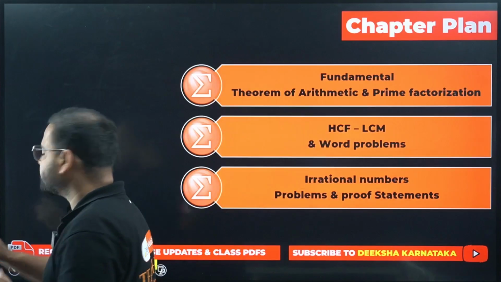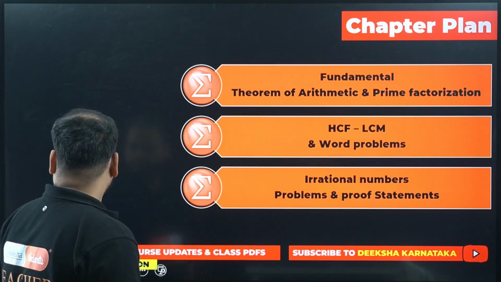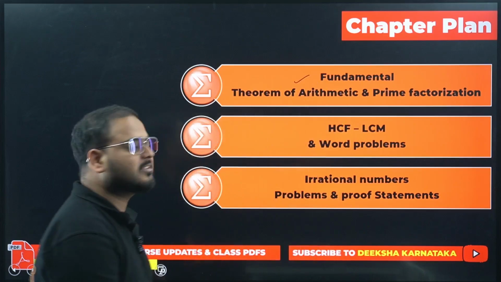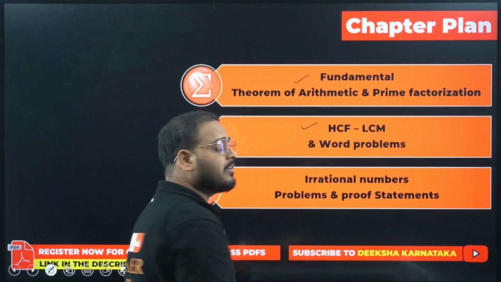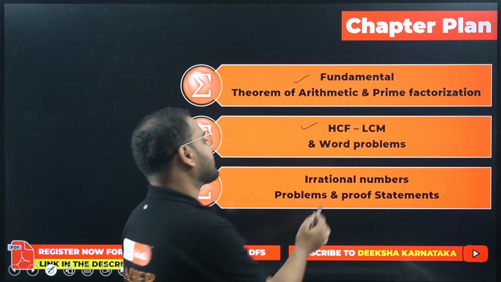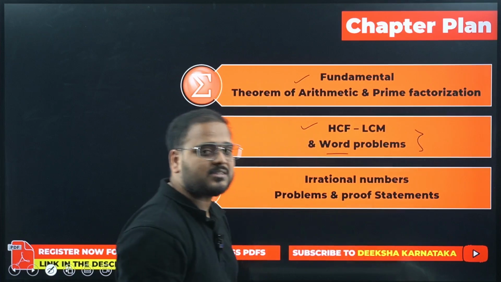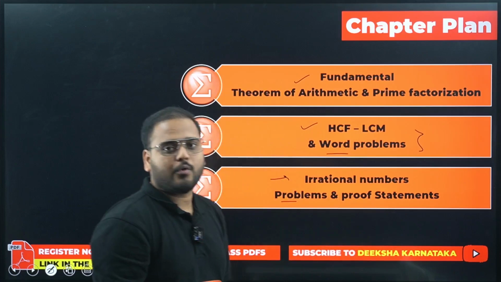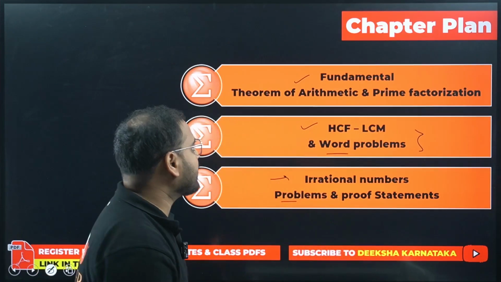First thing coming up is what? We have seen the chapter plan. What we have discussed so far: the fundamental theorem of arithmetic, and we have learned how to do prime factorization. We have also discussed HCF and LCM, the definitions, and we have done questions and some word problems on them as well. Today we'll talk about more questions on this with word problems, and we'll also talk about irrational numbers, both proof statements and questions. This is a very important, simple topic, but they ask 3 mark and 5 mark questions directly from here.